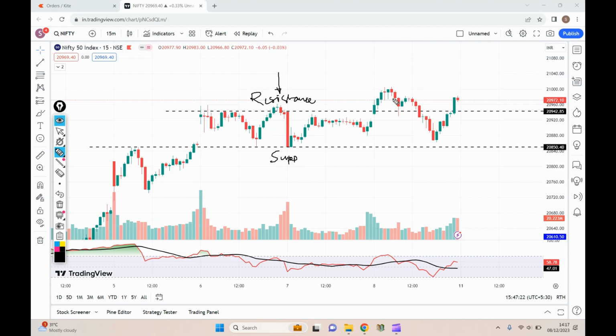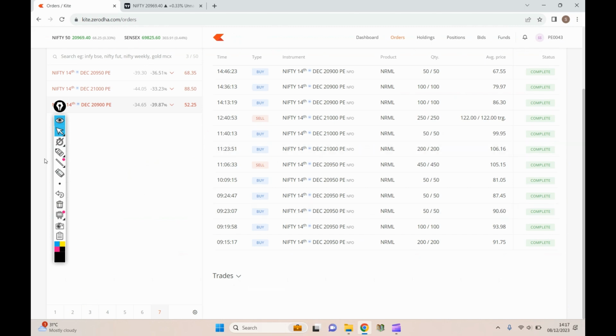So I'll show you the overall order history. If you observe over here, early morning at 9:15 and 9:19 I bought around 300 quantities of the 20,950 put for this current weekly expiry, which is going to happen on the coming Thursday.